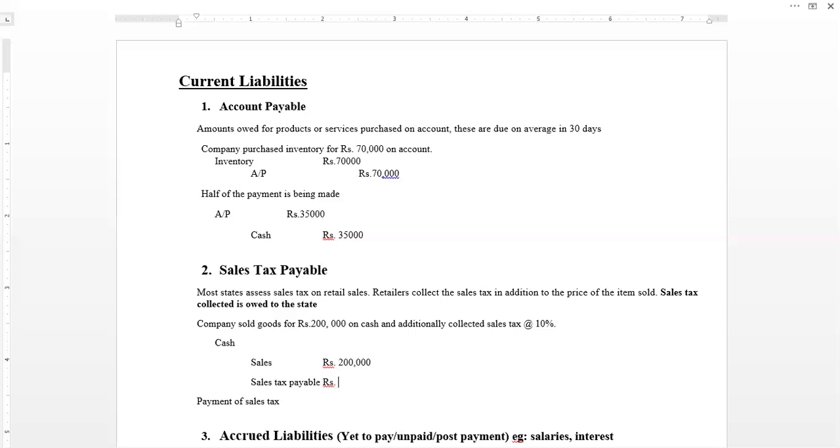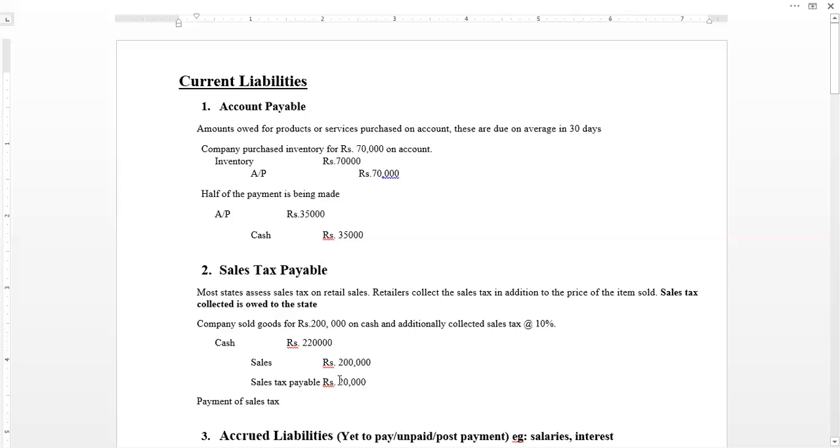So this sales tax payable is 10% of the total sale, which is 2 lakh into 10%, that is 20,000. So in addition to 2 lakh, the company has collected this 20,000. In total, the company has collected cash of rupees 2 lakh 20,000. So cash debit, sales credit, but the company has collected an additional amount of 20,000 in the form of sales tax, which is to be paid to the state. So cash debit, sales credit, and sales tax payable credit.